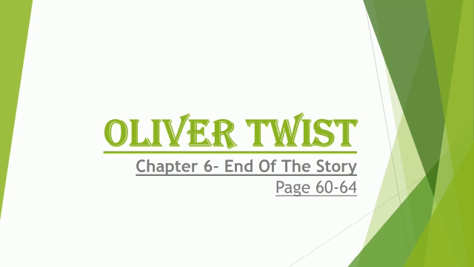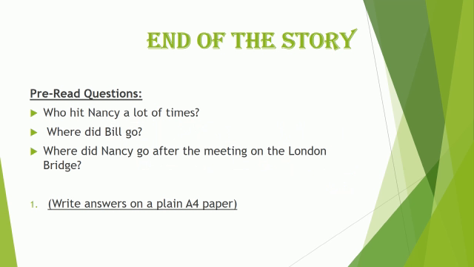Before you start the chapter, I want you all to go through these questions and write the answers on plain A4 paper. This is a pre-read task and you are going to solve this task in 5 minutes. So question number 1. Who hit Nancy a lot of times? Where did Bill go? Where did Nancy go after the meeting on the London Bridge?